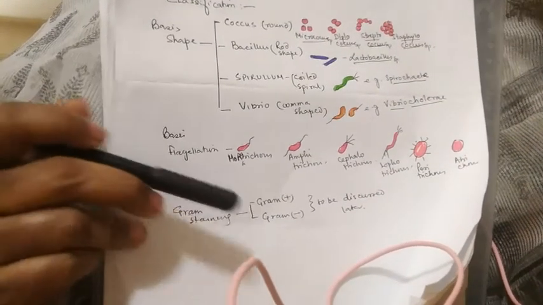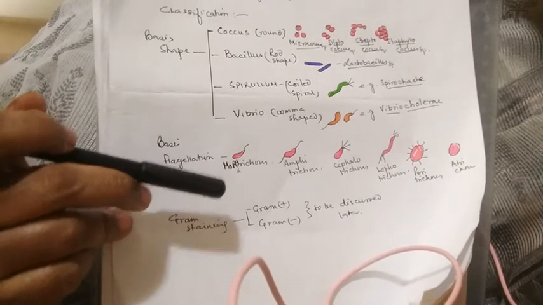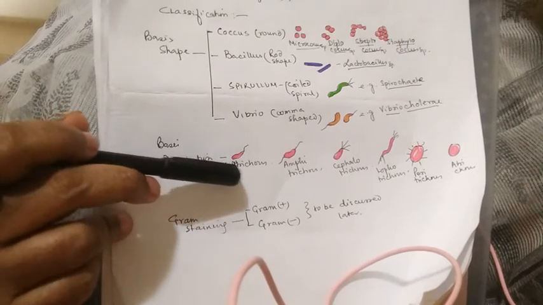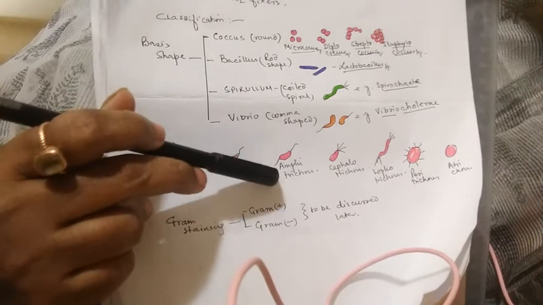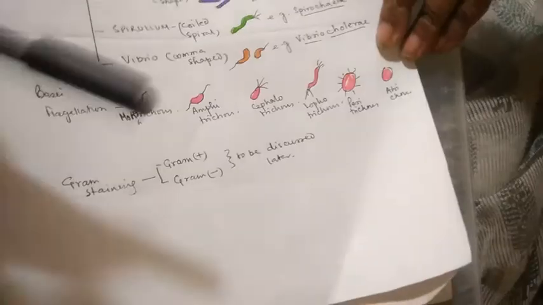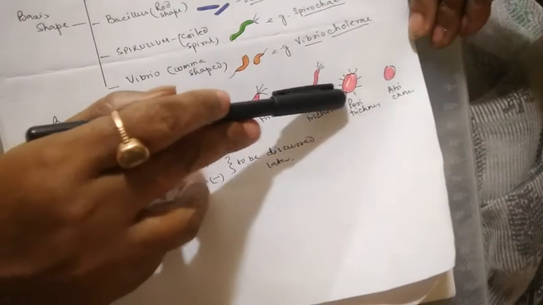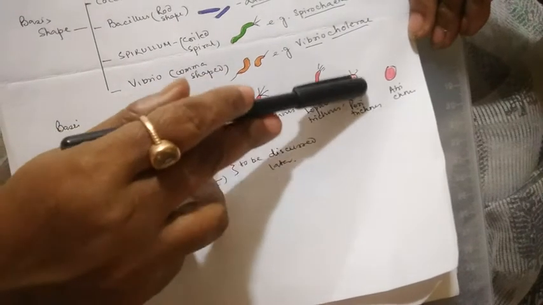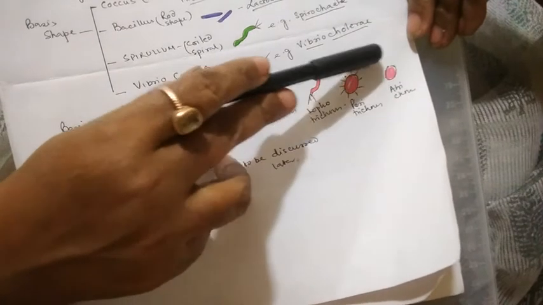In addition to it, the bacteria can also be classified according to the presence of flagella. They may have a single flagellum, that is monotrichous, or two flagella, then ditrichous, or there may be a cluster of flagella at one side, that is cephalotrichous, or a cluster of flagella on both ends, that is lophotrichous, or flagella can be distributed throughout the surface, that is peritrichous, and there may be no flagella at all, that is atrichous.